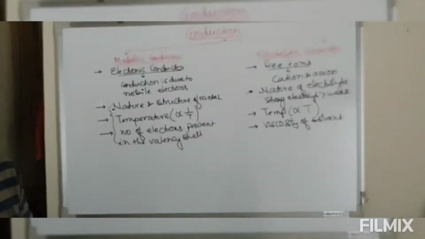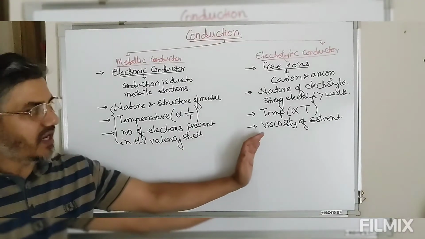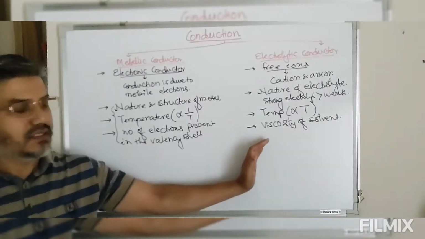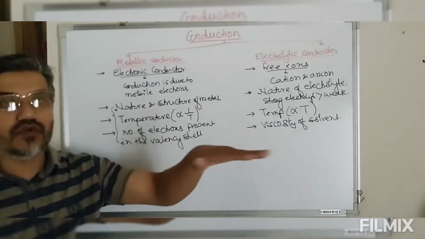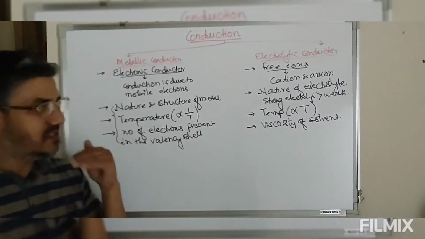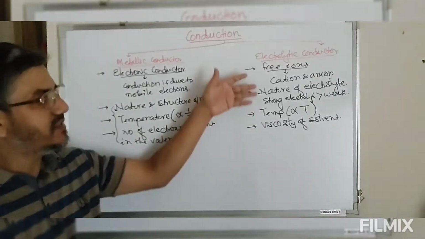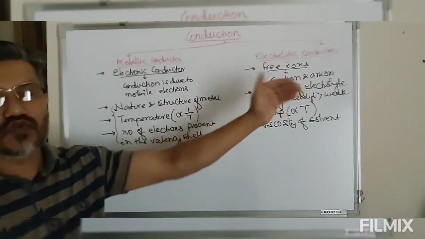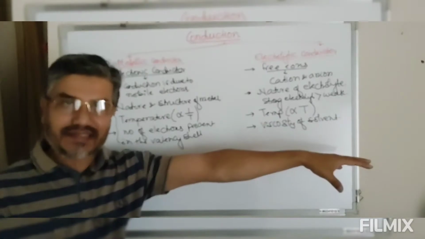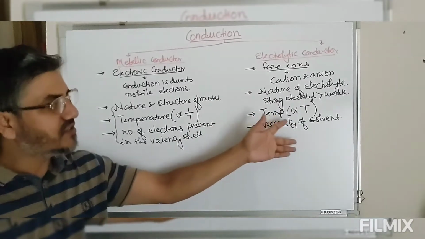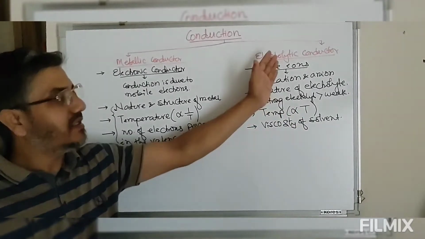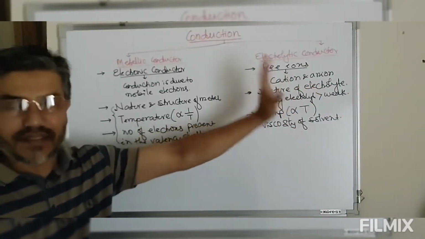Now look at this. If the solvent has higher viscosity, the resistive force will be more, and the resistance to flow of liquid will be more. As the viscosity is more, the tendency for these ions to move through the medium will be less. As the mobility of ions in the more viscous solvent is less, conduction will be less.